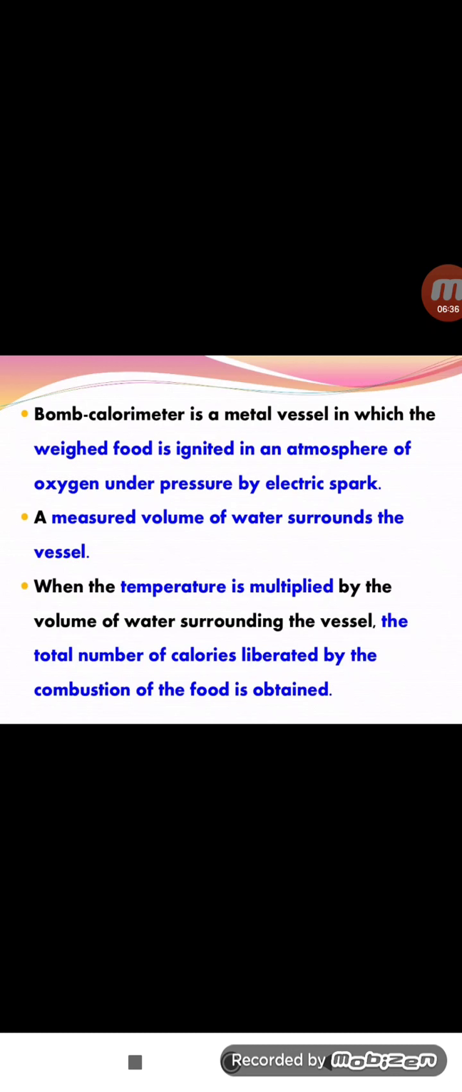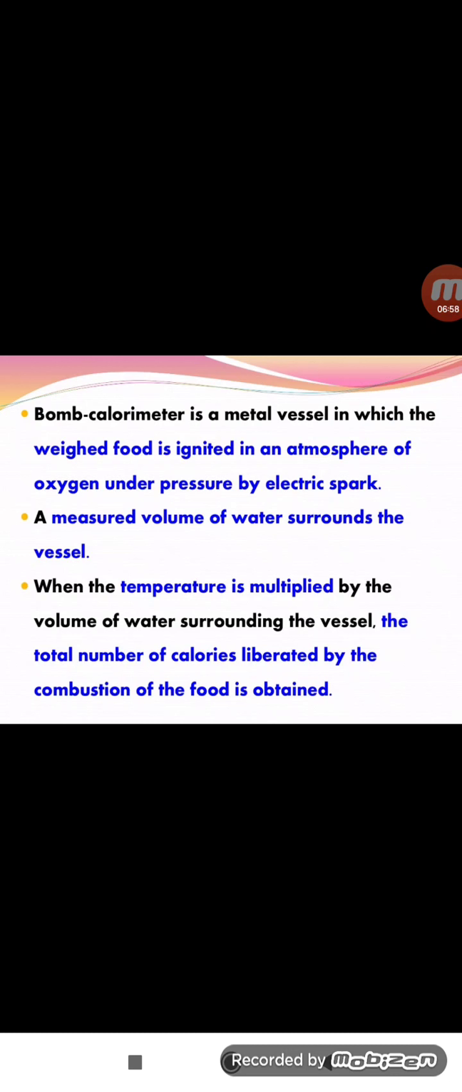This measures the volume of water surrounding the vessel, how much temperature rise is needed and how much energy is needed. That is determined using the bomb calorimeter. So the temperature rise is multiplied by the volume of water surrounding the vessel. In the vessel, place 1 kg of water.